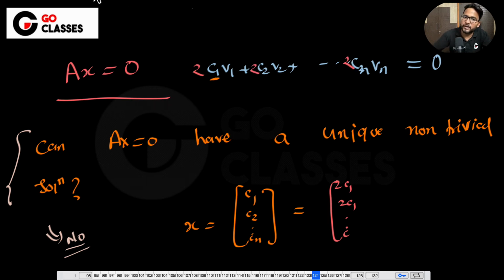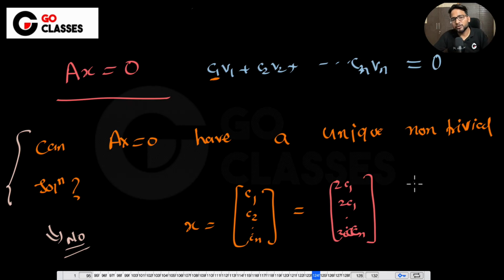There are always infinitely many solutions. You have 3C1, 3C2, like that, right? So basically there are always infinitely many solutions for this, if there is at least one Ci which is non-zero. If all are zeros, only the trivial solution, then even if you multiply by 2, it boils down to 0, 0, 0, so that's not much use. But if there is at least one non-trivial solution, you have infinitely many non-trivial solutions. I hope that is clear to everyone.